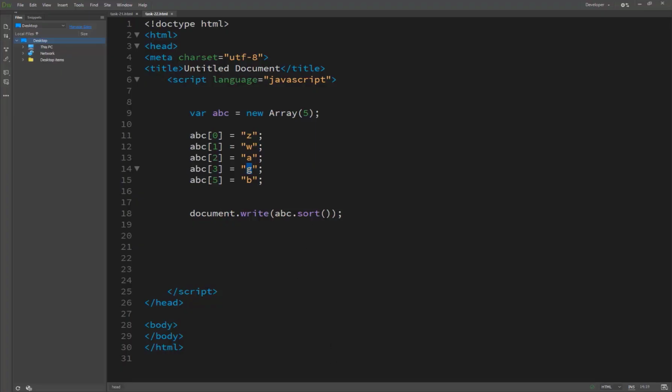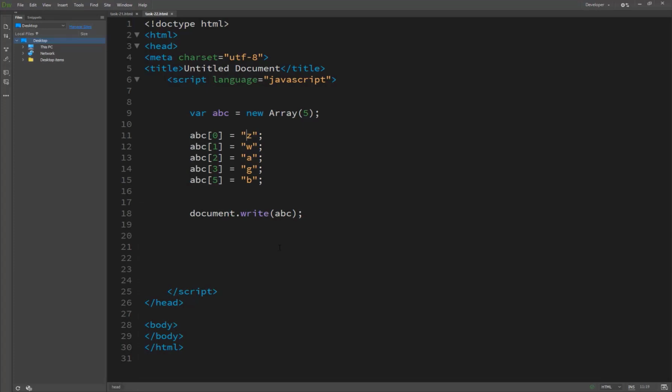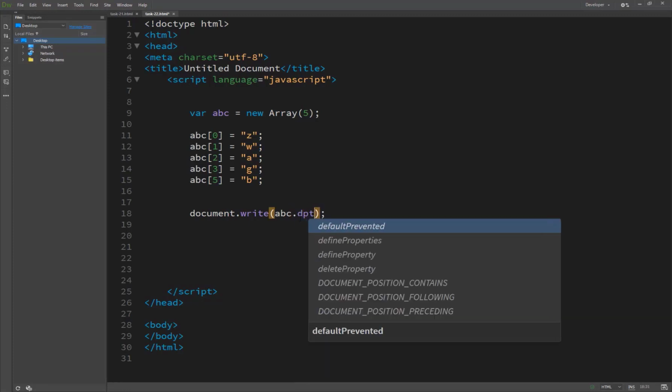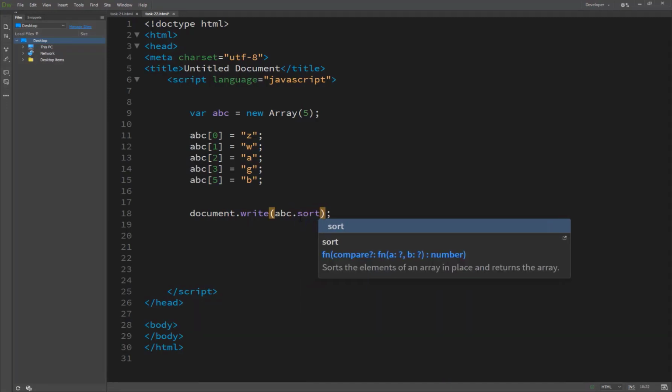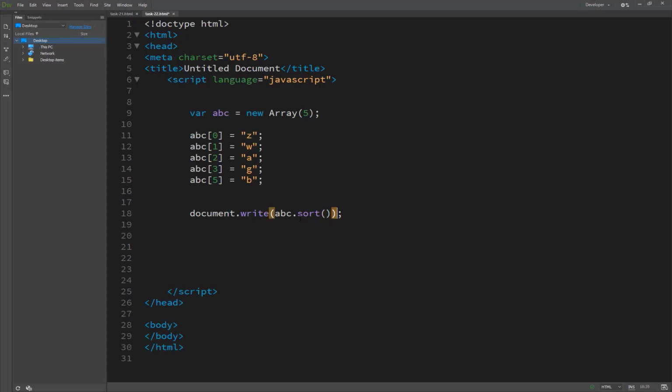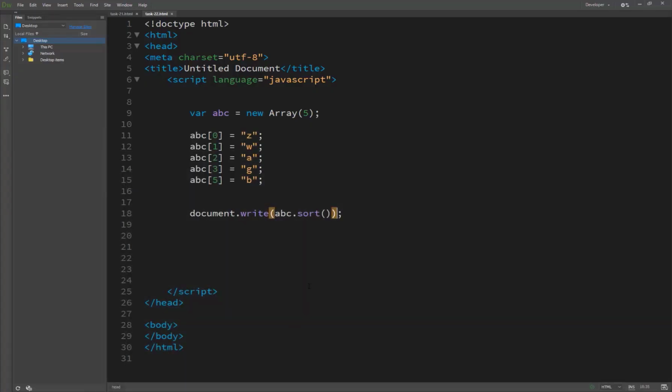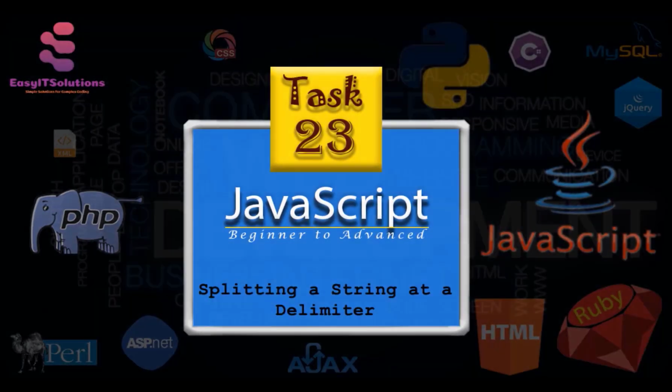And if I delete the sort function, you will see the result is the same as the original. Here you can see that on index 0 is Z, then W, A, G, and B. Now you refresh and you will see Z, W, A, G, and in the last is B. So the sort method basically just gets a result in ascending order, alphabetically.